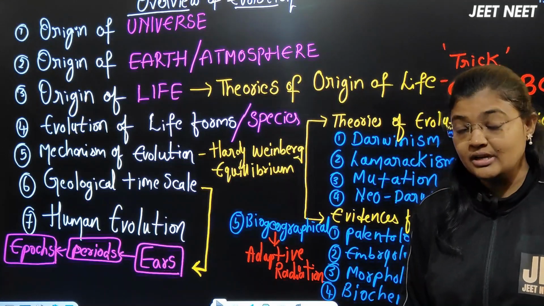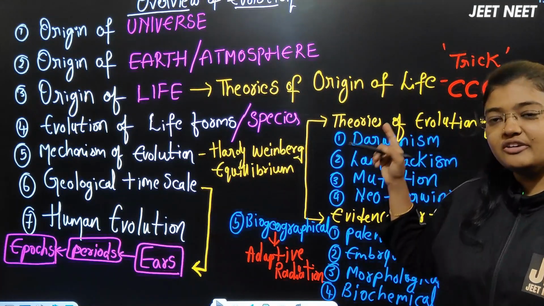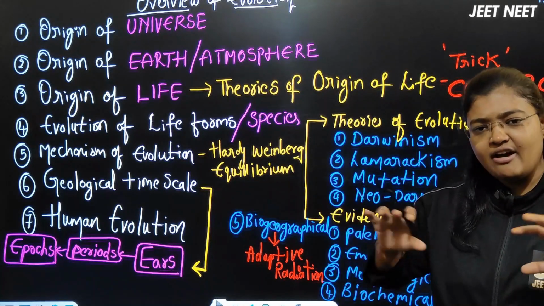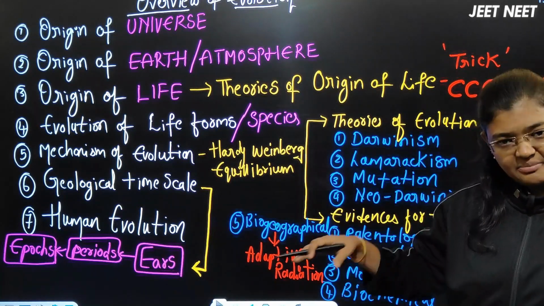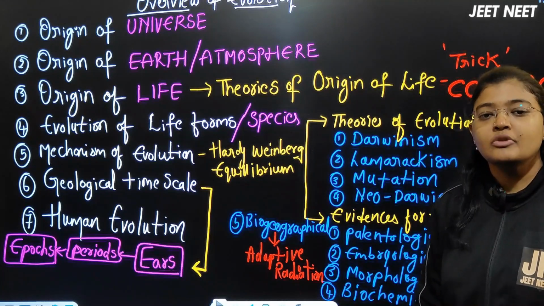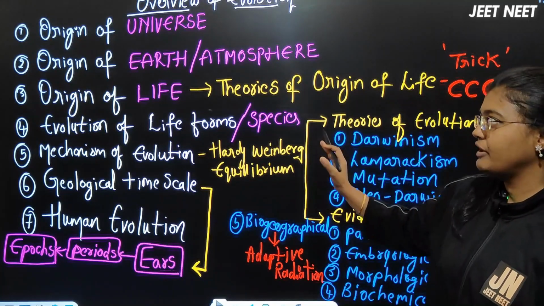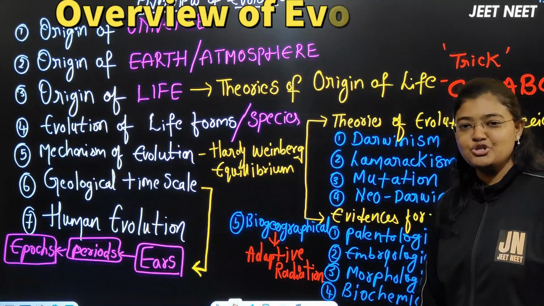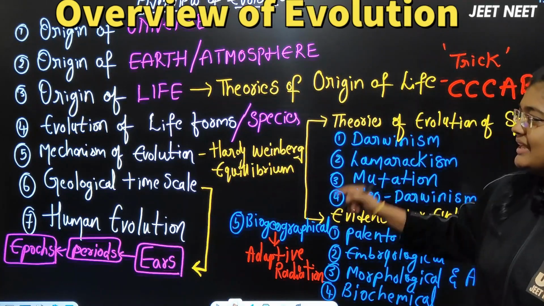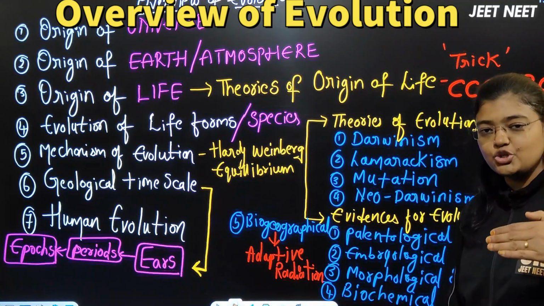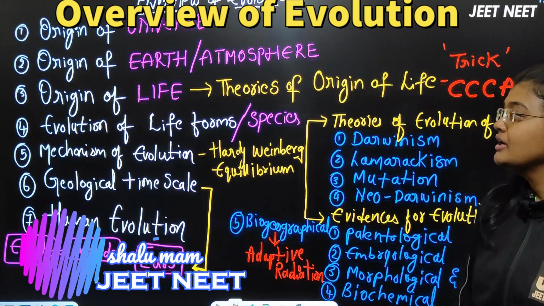to tell the students. Here I have given the overview of the evolution chapter, where the topics they have given in a scattered manner. So I just made a one-glance view of the evolution chapter totally, an overview of evolution. Students, please note it down. By that you will understand how the NCERT has framed the evolution chapter.